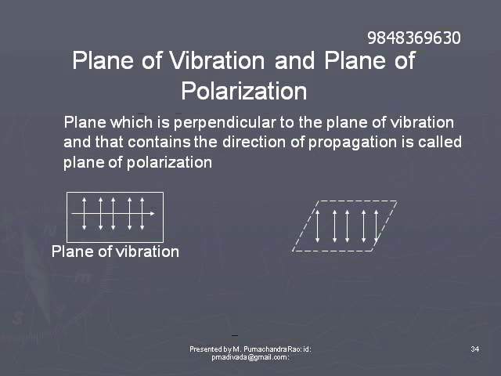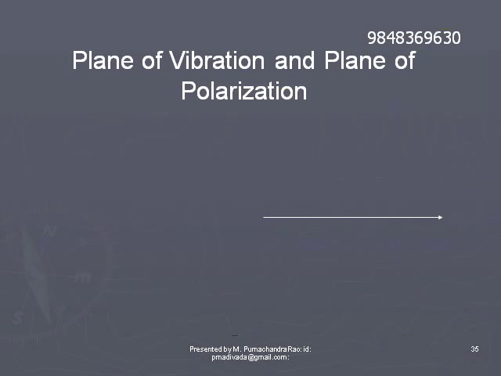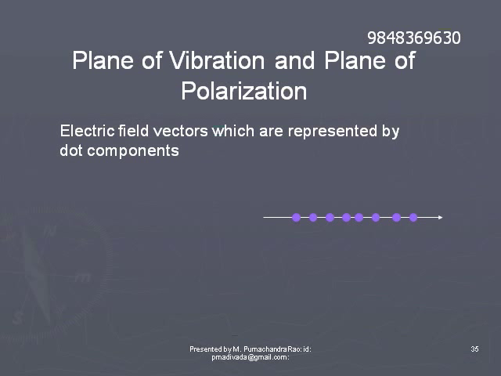It is perpendicular to the screen and passes through the arrow which represents the direction of propagation of the polarized light. The plane represented by the dotted lines should be imagined to be perpendicular to the screen and along the direction of propagation. That is the plane of polarization. Electric field vectors will be perpendicular to the plane of polarization.